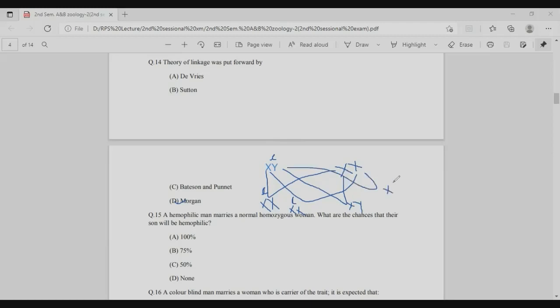But in the question, what are the chances that the son will be hemophilic? In this case the son will be normal. So the percentage of sons who will be hemophilic is 0%, and the right answer is option D.